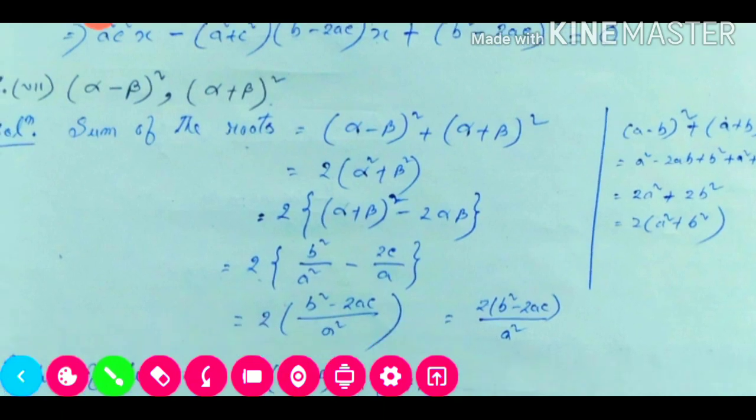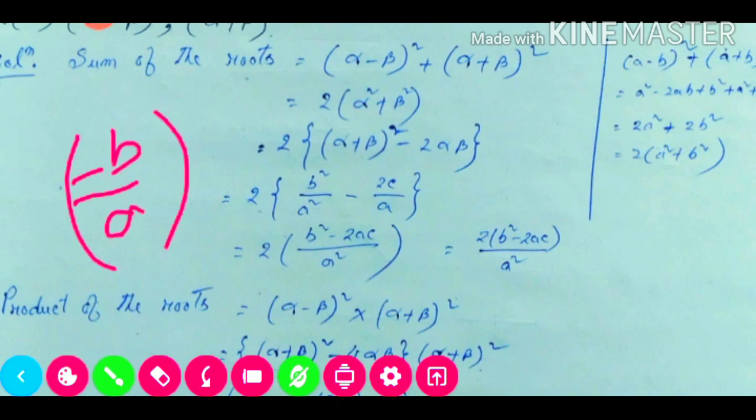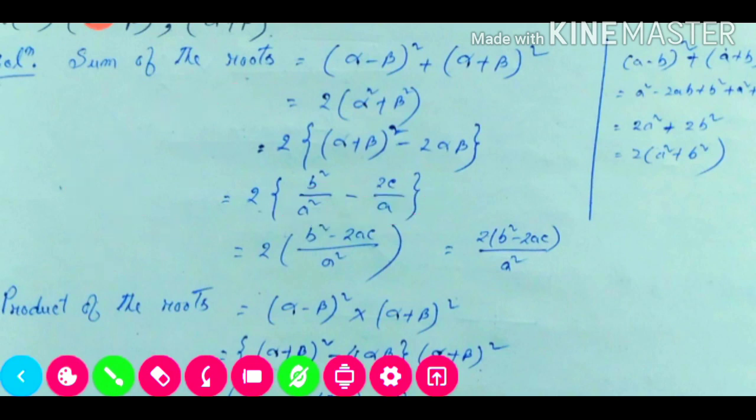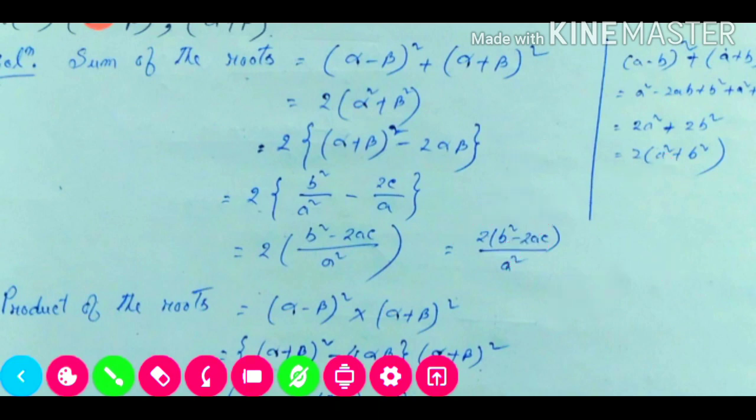Then we put the values, then it will be b square divided by a square, because it is minus b by a whole square, so it will be positive b square divided by a square. Now we'll take the LCM in this portion. LCM will be a square. So the numerator will be b square minus 2ac, because a square divided by a only remains a. So a into 2c will be 2ac. So we got this one.